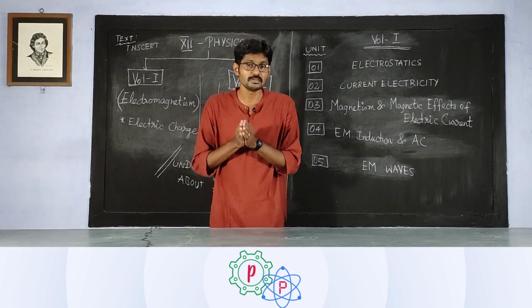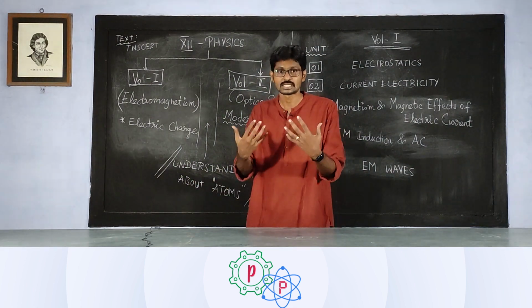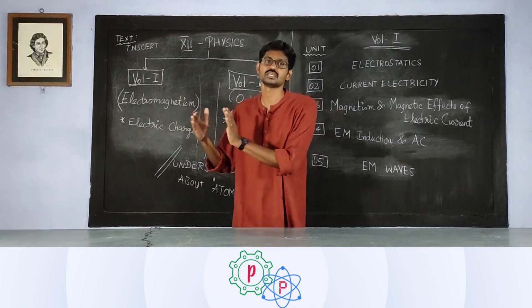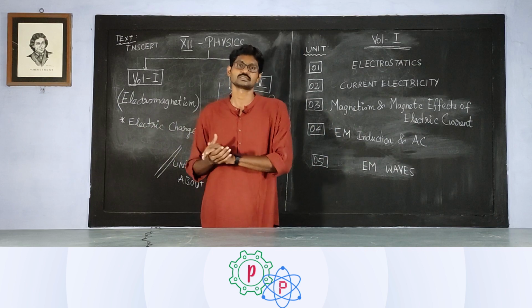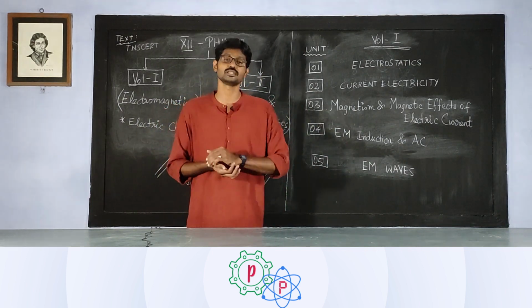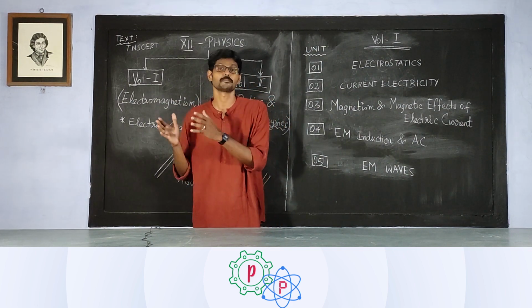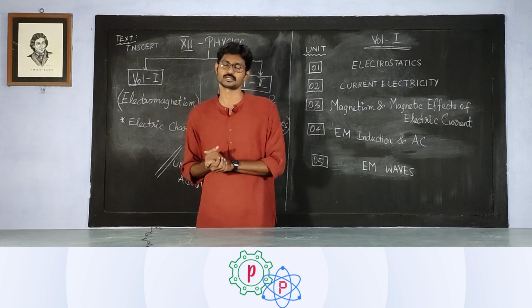So whatever we had known till then, before the understanding about atoms came to us, we put into a title called classical physics, which is also popularly called Newtonian physics, because Newton's contribution is immense on that part.